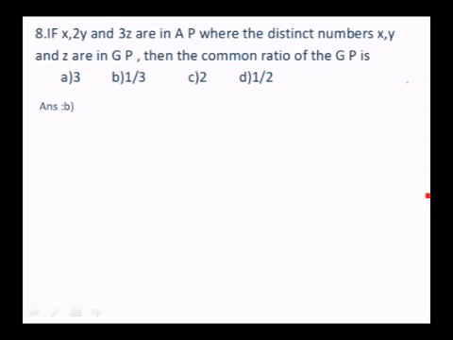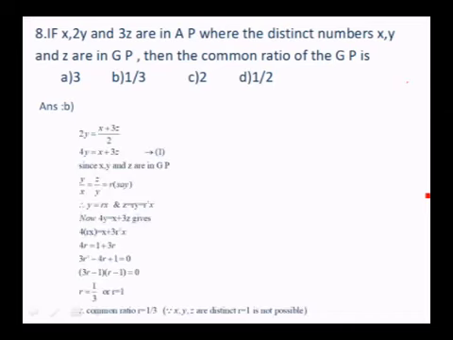If three numbers A, B and C are in AP, then we write 2B is equal to A plus C. So here we write 2y is equal to (x plus 3z) by 2, so that 4y is x plus 3z.